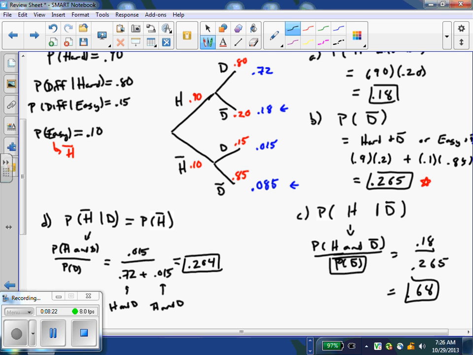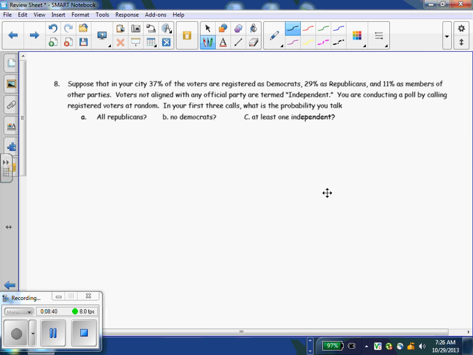So there's my conditional probability. The probability we got an easy exam, 0.10. These two things are definitely not equal, which means they are not independent. So there is a relationship between if we get a hard first question and then what kind of test we're about to get.